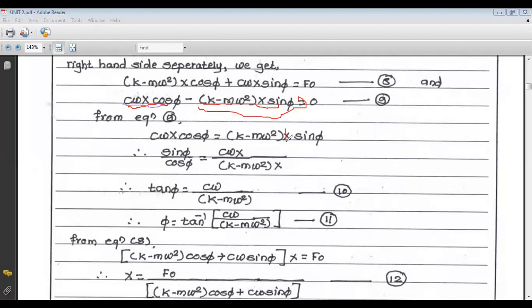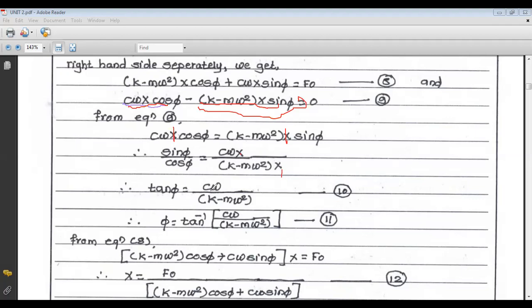Now in that condition, x gets cancelled because it is common. The cos term goes to this side, so that becomes sin phi upon cos phi, and k minus m omega square goes to the other side, so that becomes c omega upon k minus m omega square. So sin phi upon cos phi is tan phi.